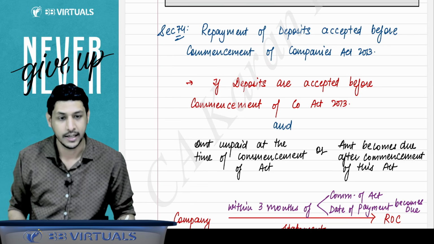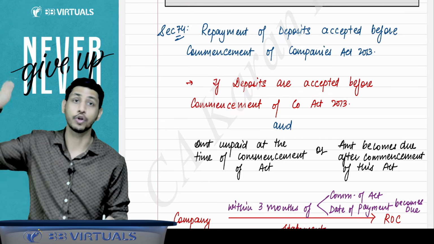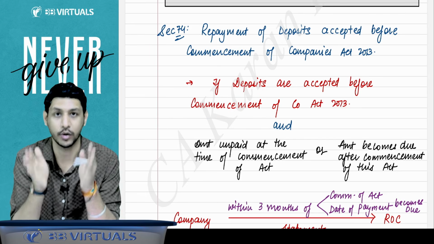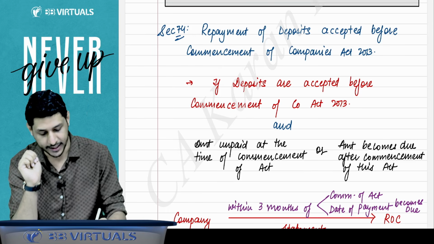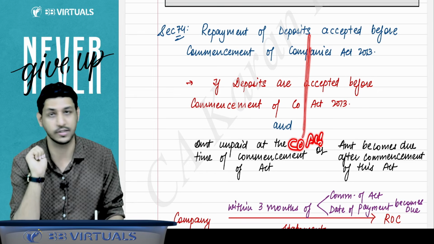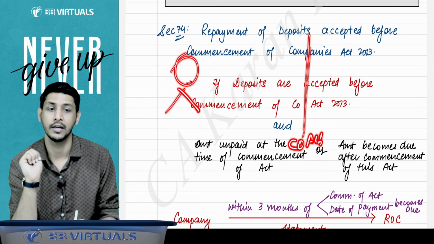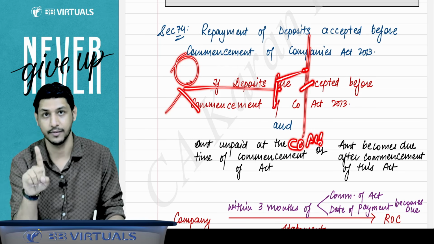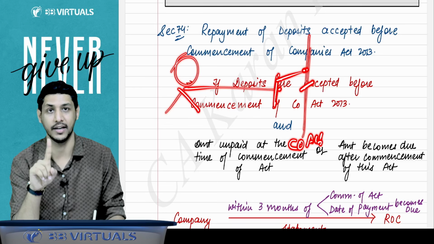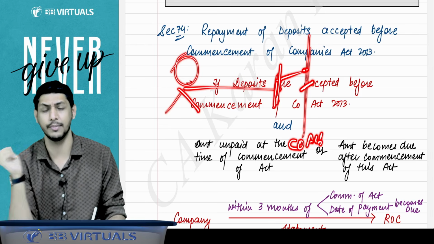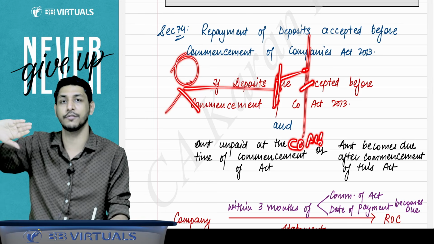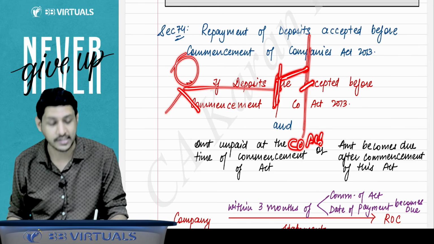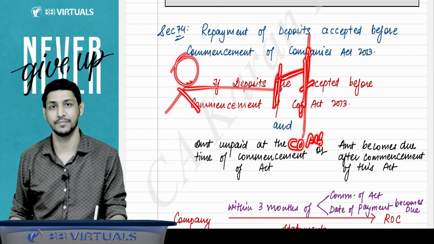But now the deposits were accepted before 2013 and now the 2013 Act came into force. Now what will happen? Now there can be 2 cases. First case, suppose on this date the Companies Act 2013 came into force. You accepted the deposits here. Your deposits got matured here, but at the commencement of this act, your amount is unpaid. This is case 1. Your deposits got matured before the commencement of the act, but the amount is still unpaid at the time of commencement of the act.